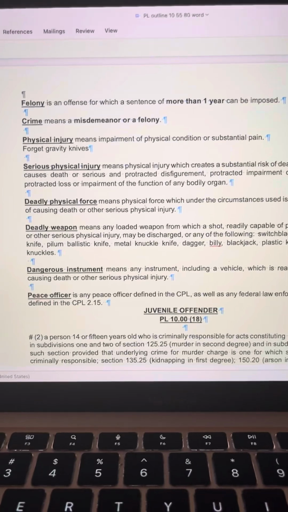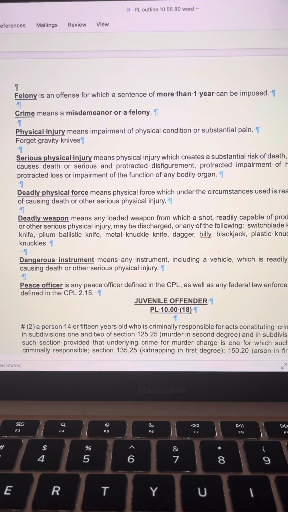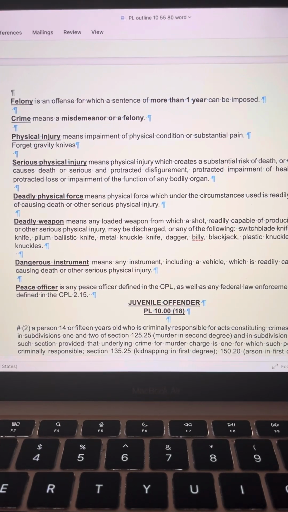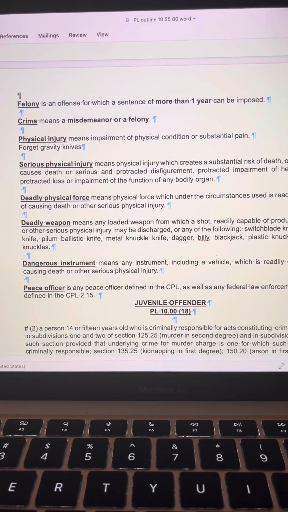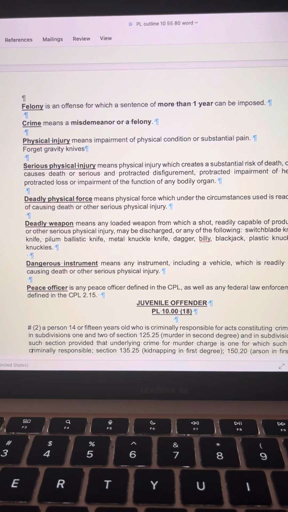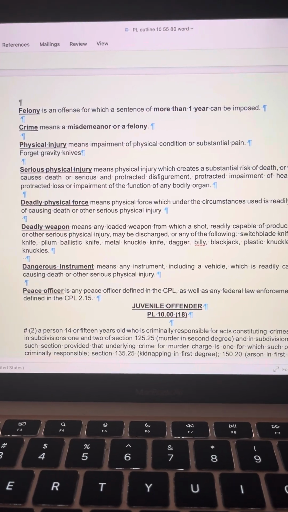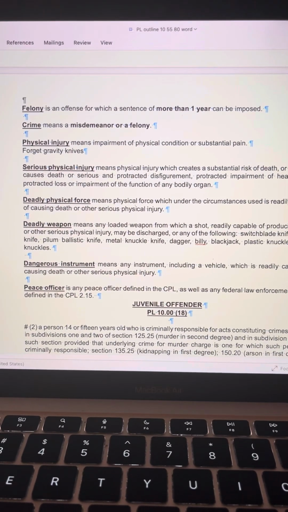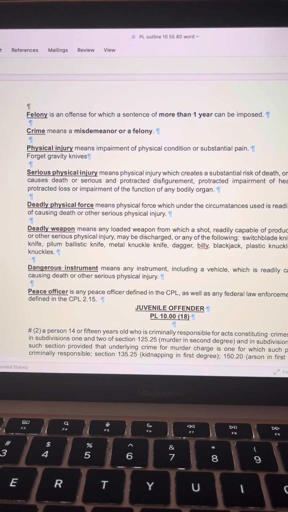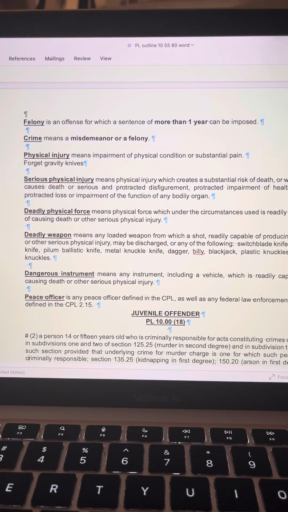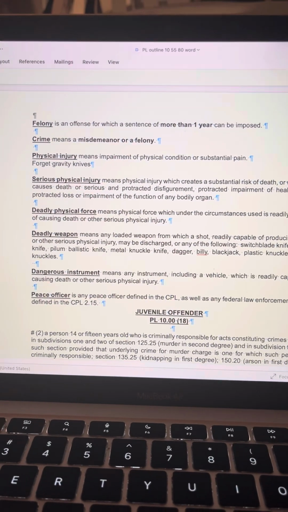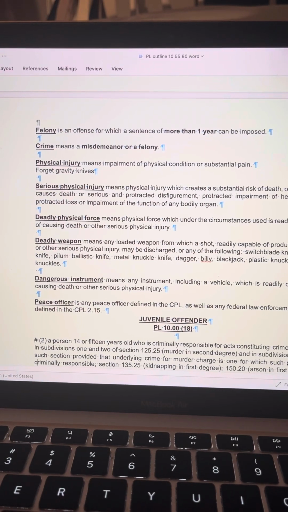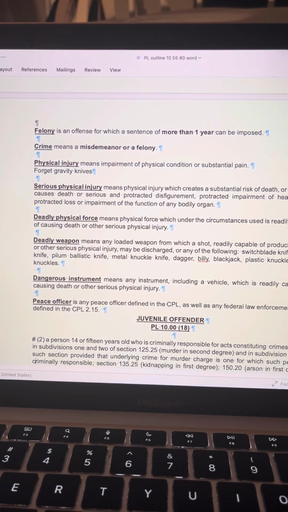Serious physical injury means physical injury which creates a substantial risk of death or which causes death or serious and protracted disfigurement, protracted impairment of health, or protracted loss or impairment of the function of any bodily organ. So physical injury, bodily organ.